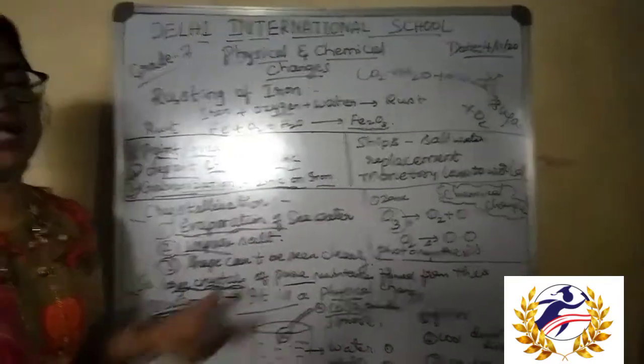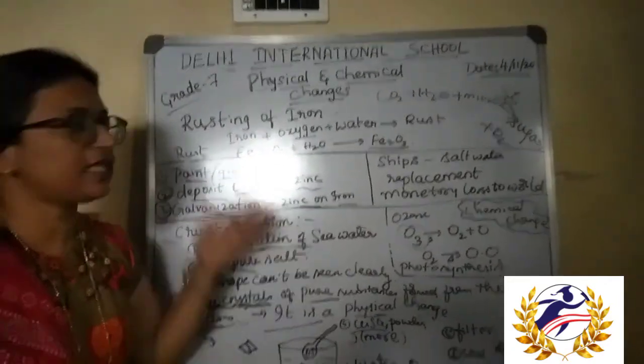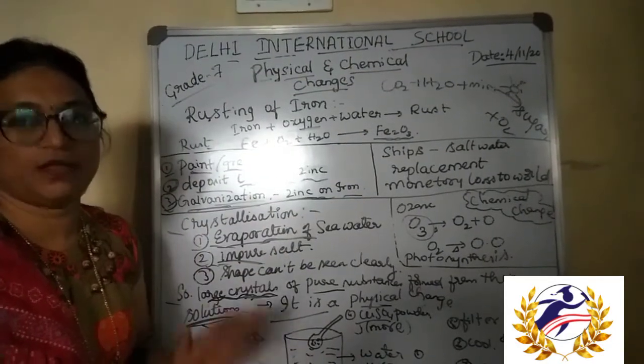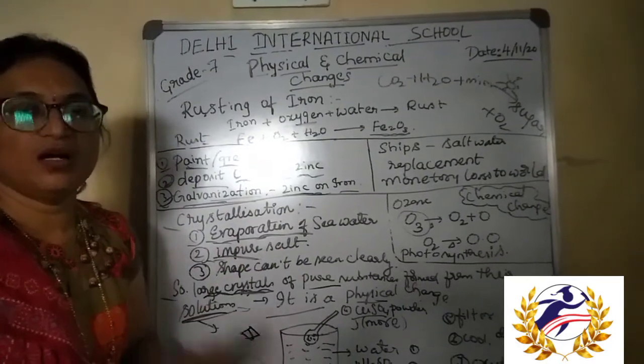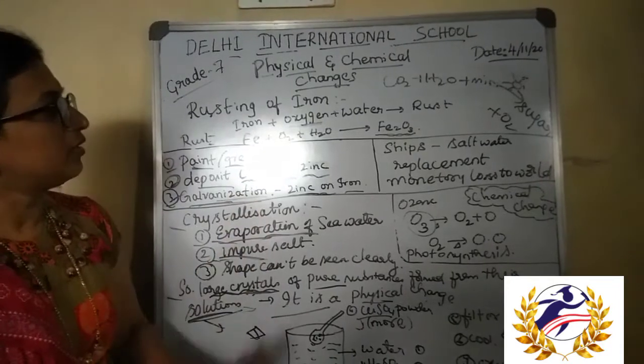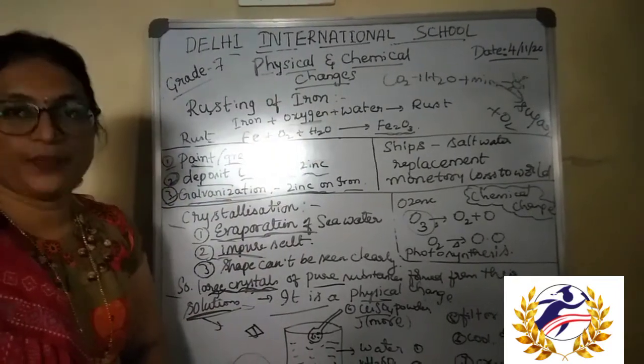Try to write some more examples. Take out some more examples and identify whether they are physical or chemical changes which take place in our daily life. Okay, so this chapter completes here.